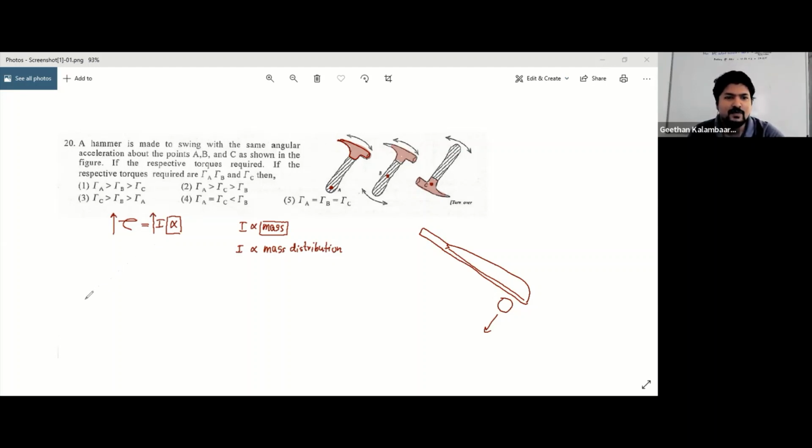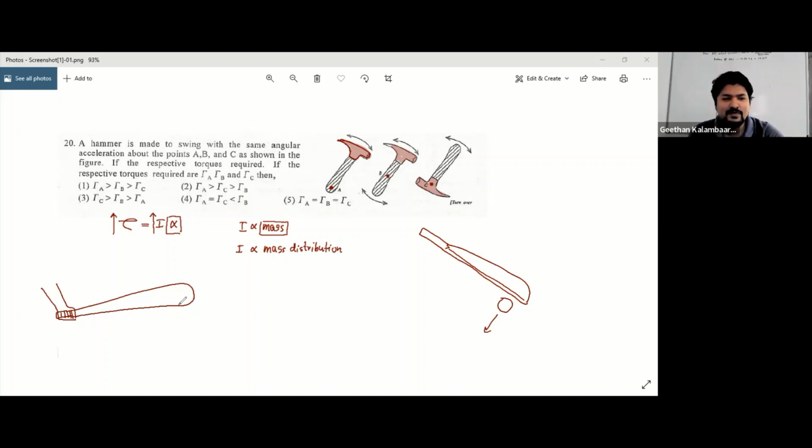Say if you want to hit someone with a rod or a stick, you are going to make the stick like this. Why? Because you're going to hold the stick from here. Right? This is how you're going to hold the stick. When this side has a higher mass, the moment of inertia is higher, so you have to give a higher torque. So the higher torque will result in a higher force.